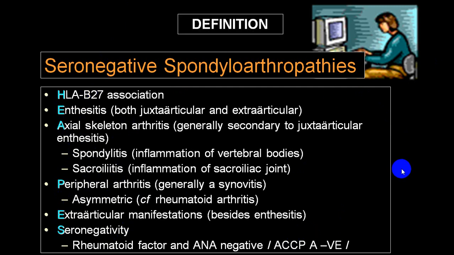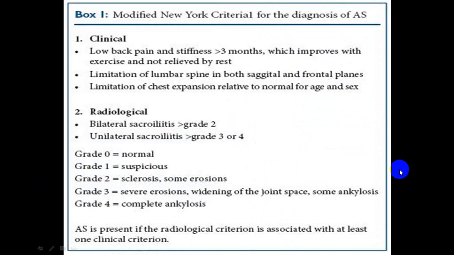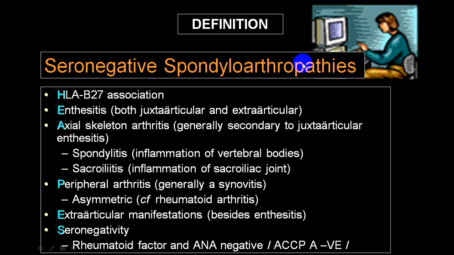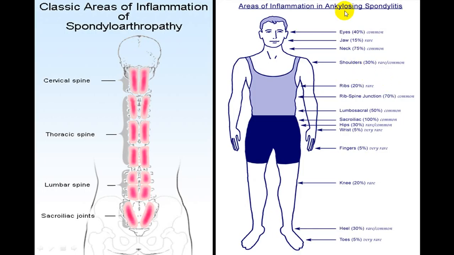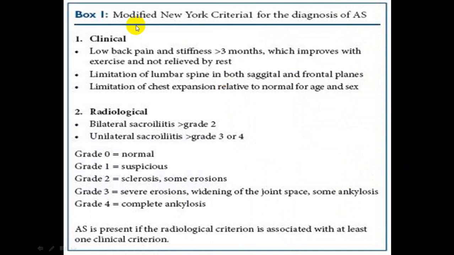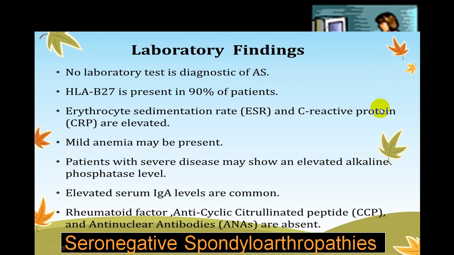And if you do ANA, it will be positive. This is the picture which will tell you what the extra-articular involvement is, which joints are more involved, and what the percentage of involvement is. This is what we call the clinical diagnosis of ankylosing spondylitis, clinical, radiological, etc. You utilize these to diagnose a case of ankylosing spondylitis.